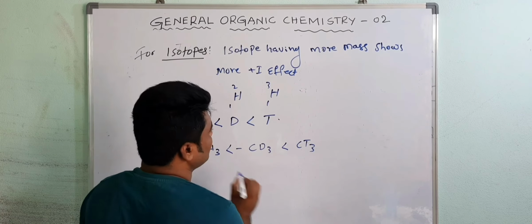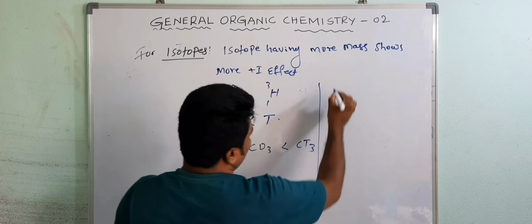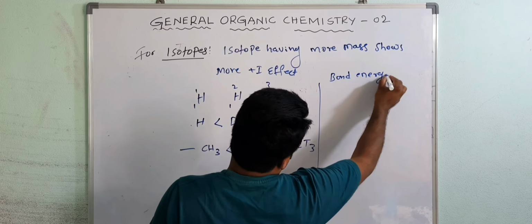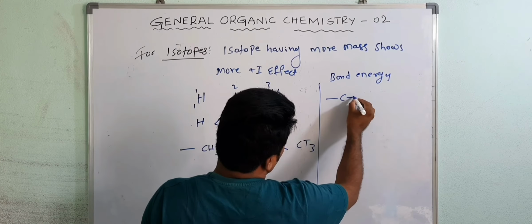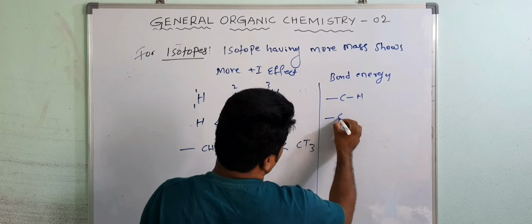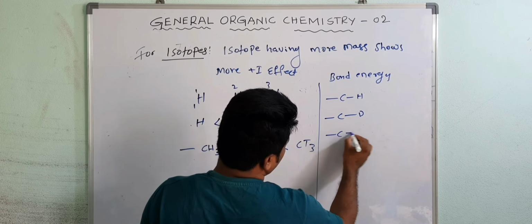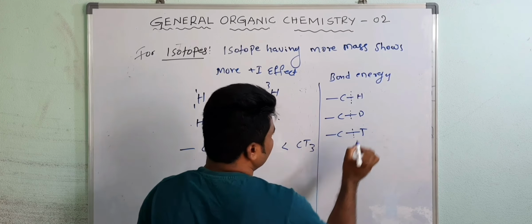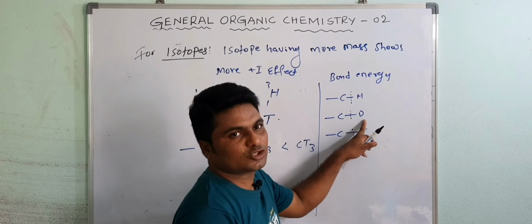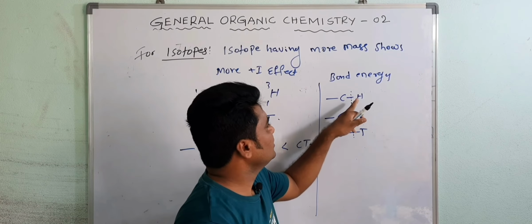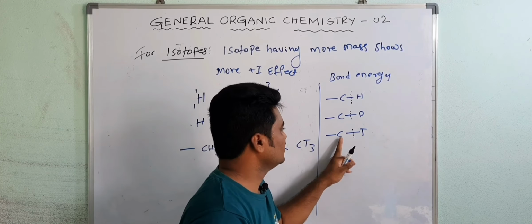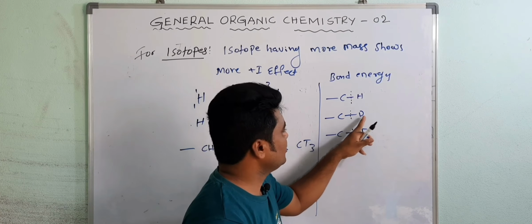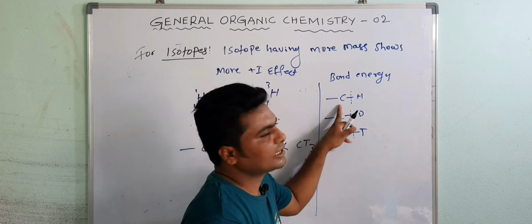And one more thing you have to remember: bond energy. For example, C-H, then C-D, the energy required to break this bond. Here, deuterium is 10 kilojoules more stronger than hydrogen. It means the bond between carbon and tritium is stronger than carbon and deuterium, and this is stronger than carbon and hydrogen.